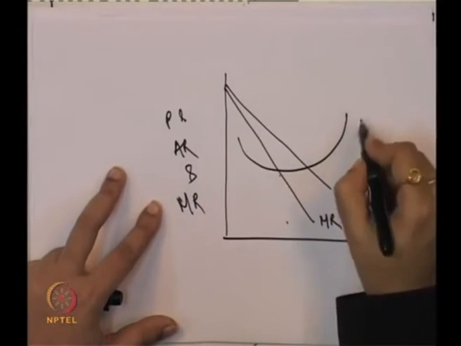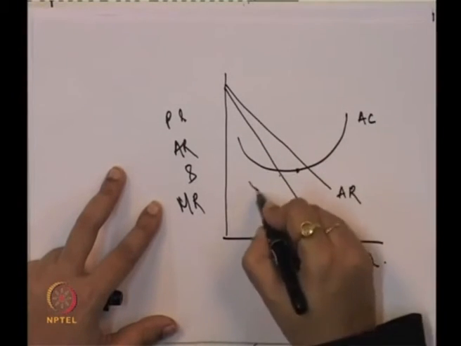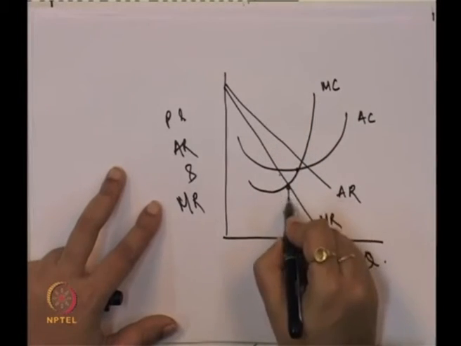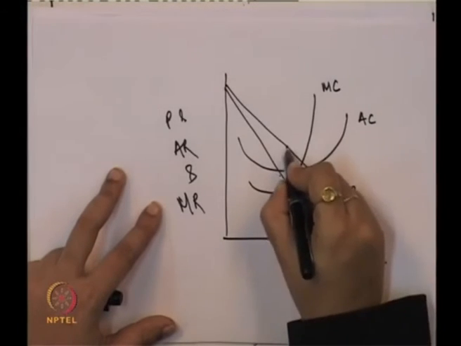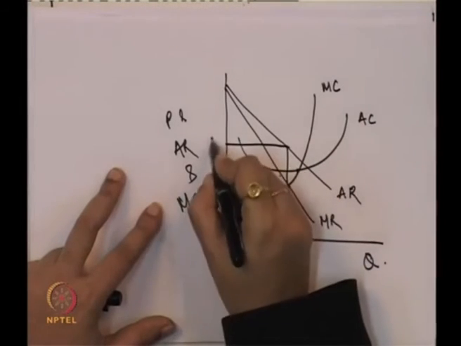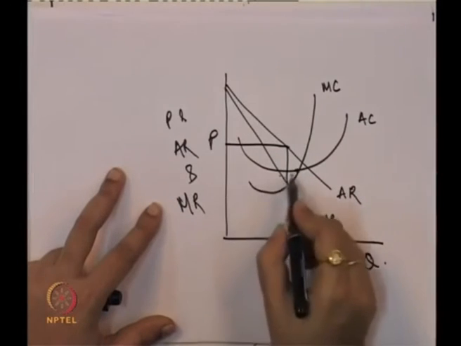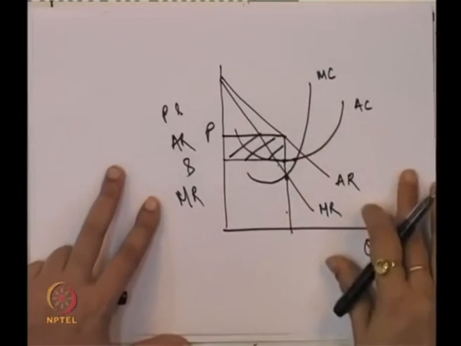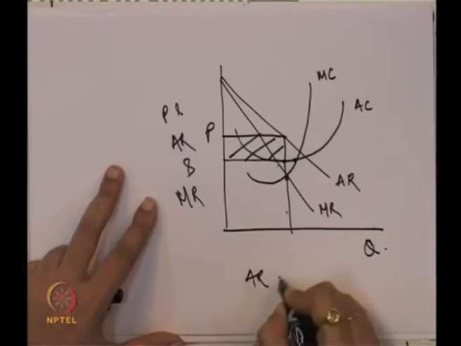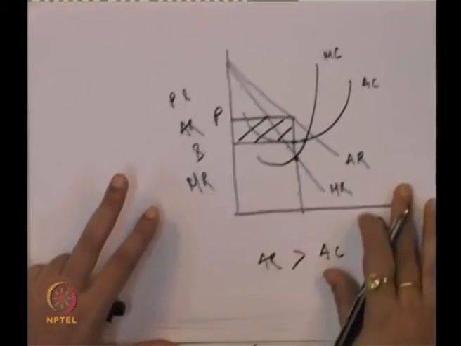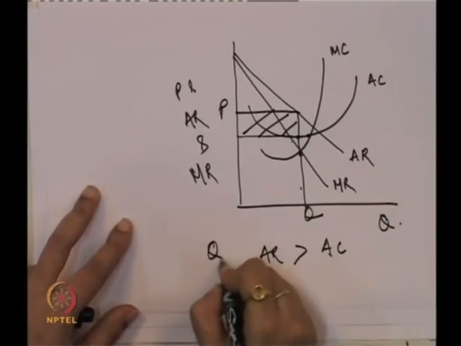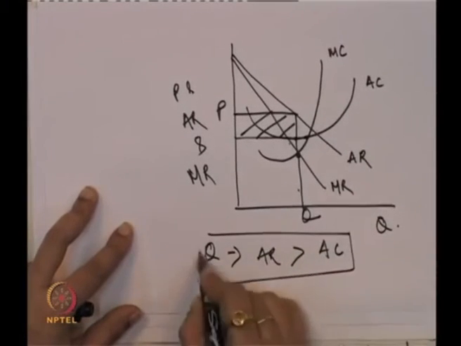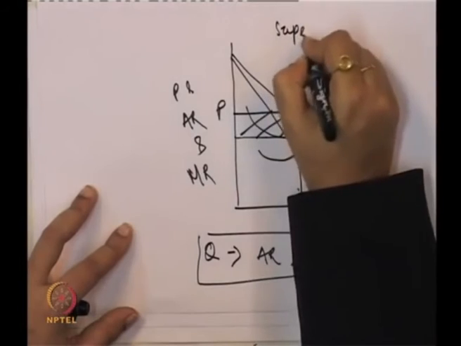We have the average cost and the marginal cost. We will take the point where marginal cost equals marginal revenue, identify the price, and identify the cost at that same level. So, this is the cost, and in this case, since average revenue is greater than average cost at the profit maximizing level of output, the firm is getting supernormal profit.